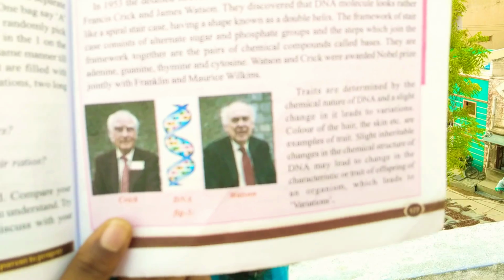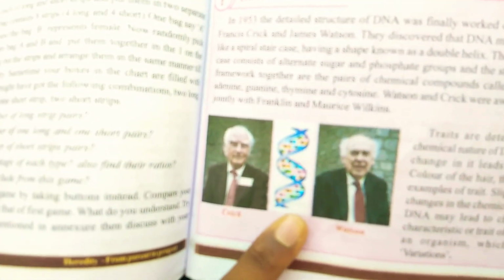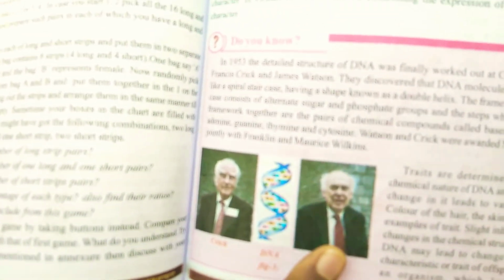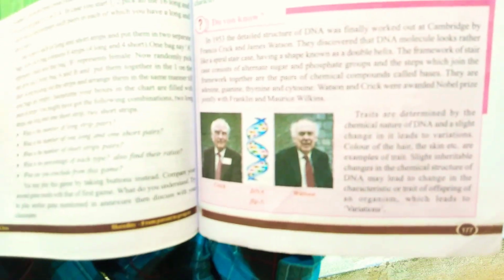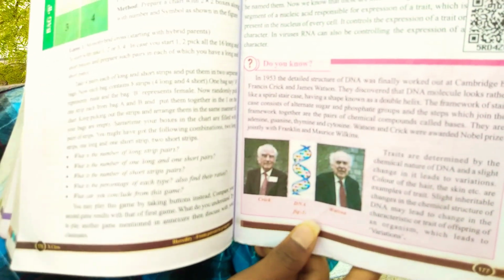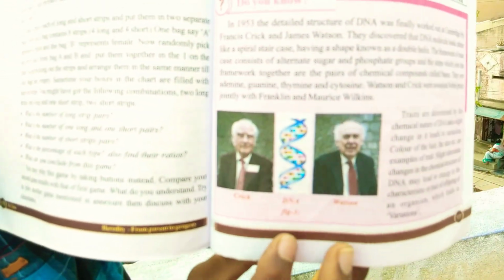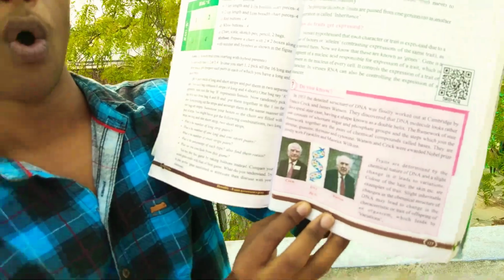If you see them carefully, we will consider them as the same. Based on DNA, they both appear in the same manner. In 1953, the DNA was explained in Cambridge University in a detailed manner. This is the picture of the scientists who explained the DNA in a detailed manner. I hope you all have understood.